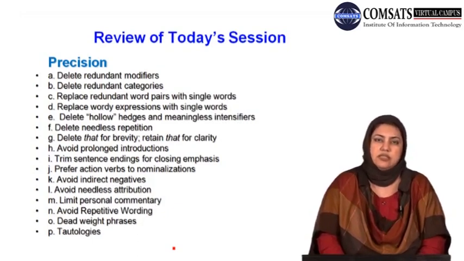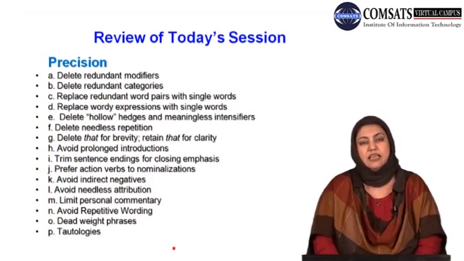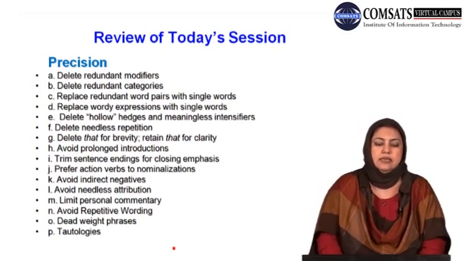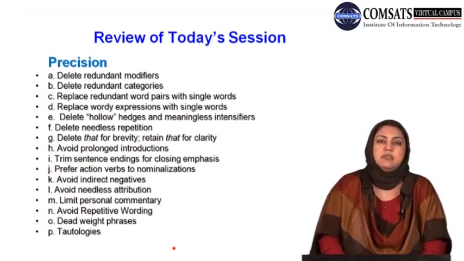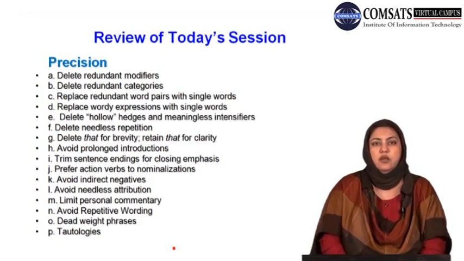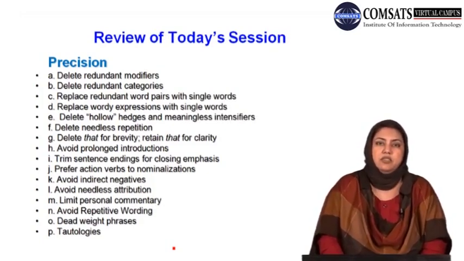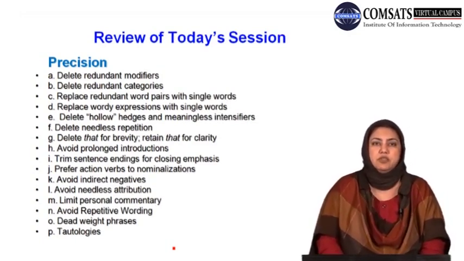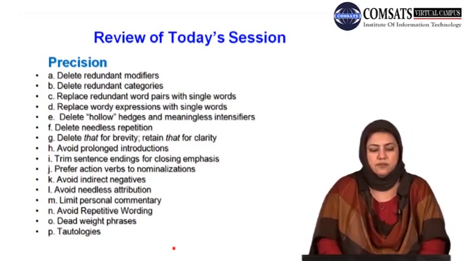Hedging को I would introduce separately, इसको अलहदा से next वाले session में we would do, so maybe it would be more clear there, but here I gave you some examples of कि unnecessarily do not hedge. Delete needless repetitions. Repetitions का ये होता है कि they always make the piece of writing monotonous, boring, and they also add to the needless complexity of the piece of writing. So avoid repetitions. Repetitions can be of words, can be of phrases. Repetitions can be in the form of synonyms as well. So avoid all those repetitions.